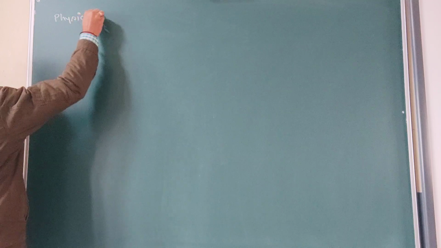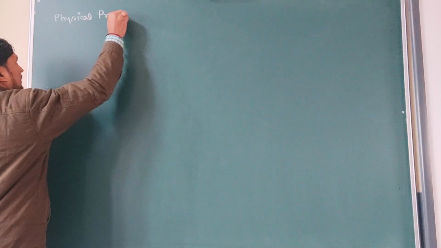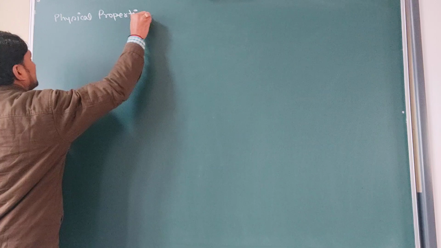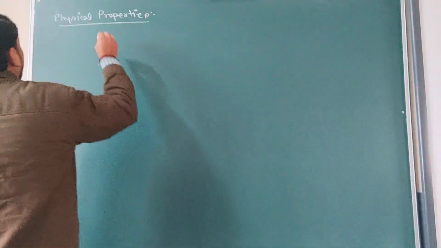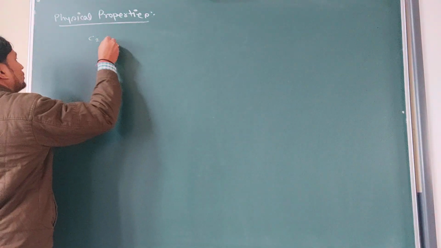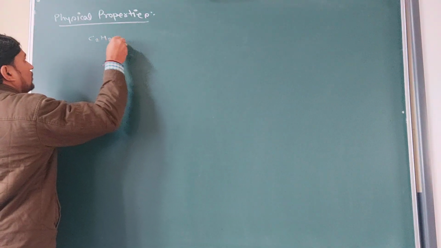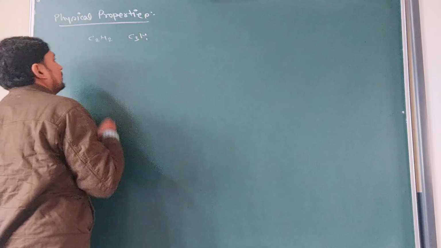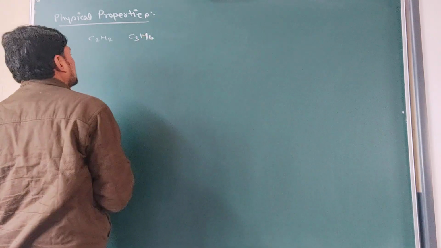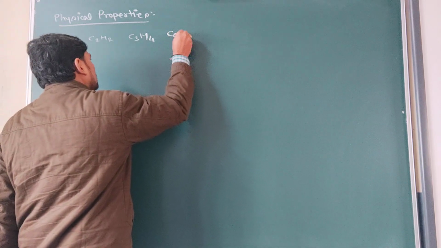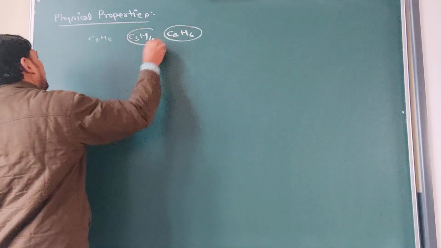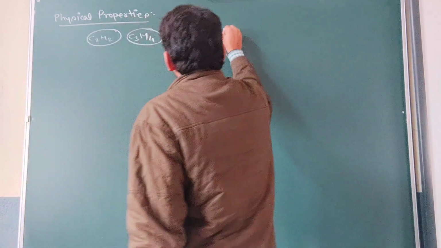So let's see what the physical properties are. Generally, physical properties are not asked in examinations, so it is not very important for you. But for general information and general knowledge, we are just going to discuss them. So the first three members, C2H2, C3H4, and C4H6. These three members are gases.